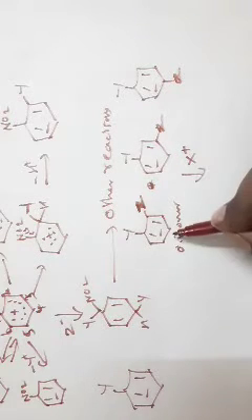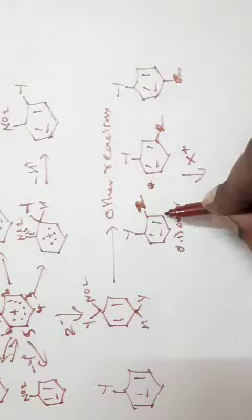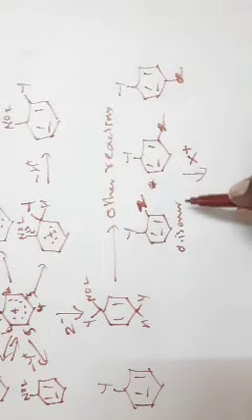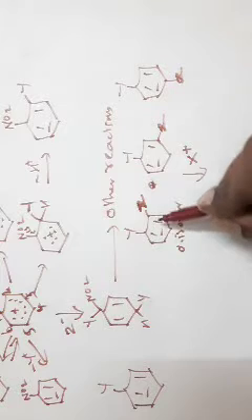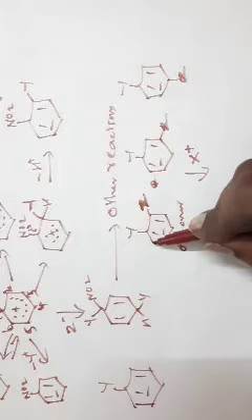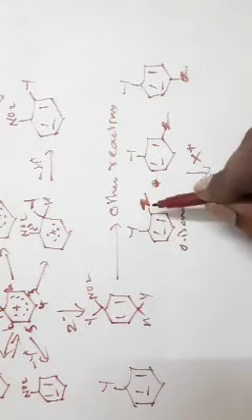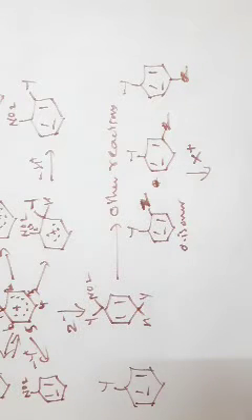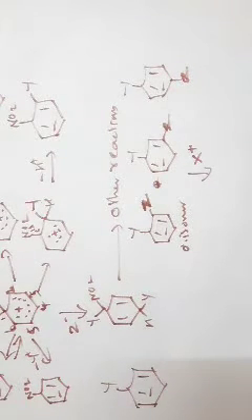Whether the X plus goes to this carbon, ortho to Z and meta to Y, or meta to Z and para to Y, or this position, ortho to Y and meta to Z, or this position, para to Z and meta to Y. So you have a more complicated situation.